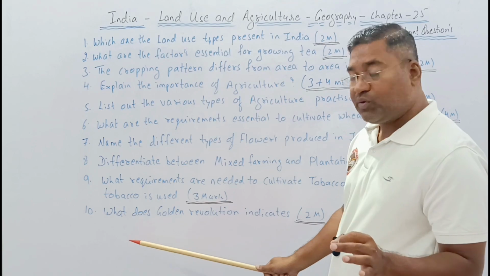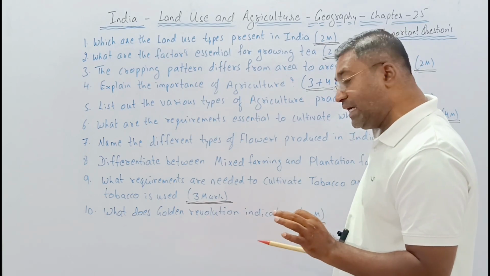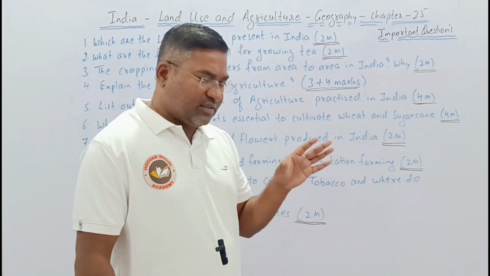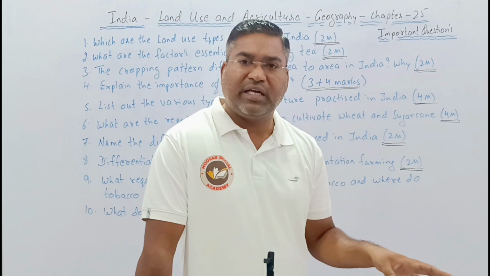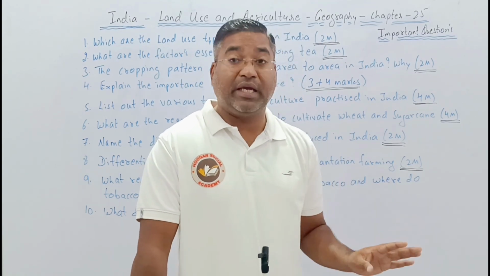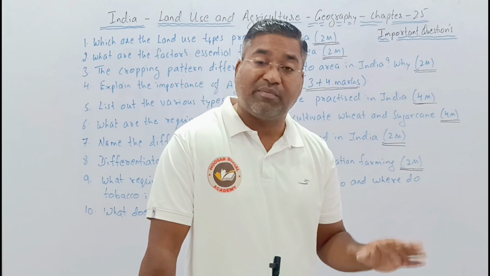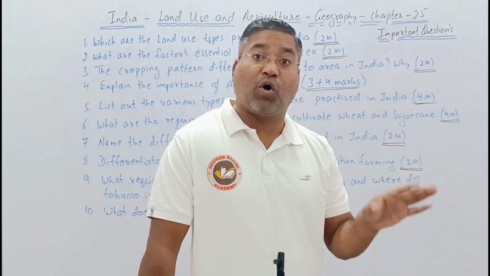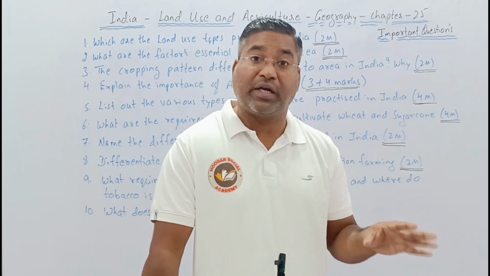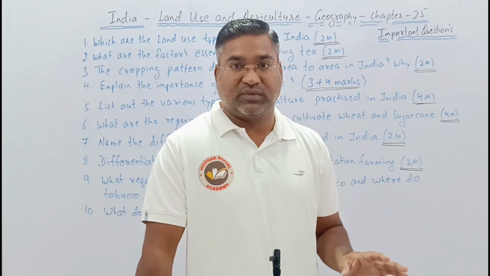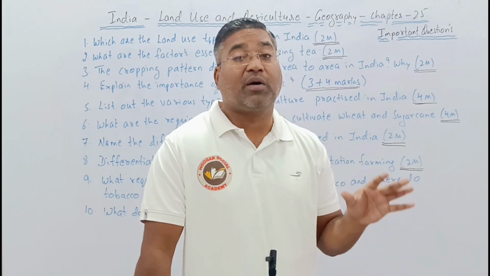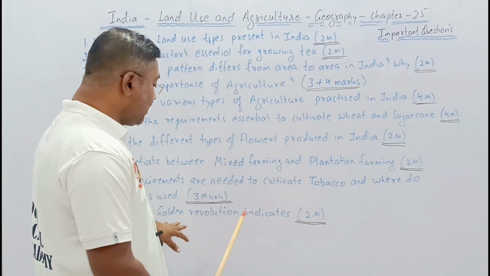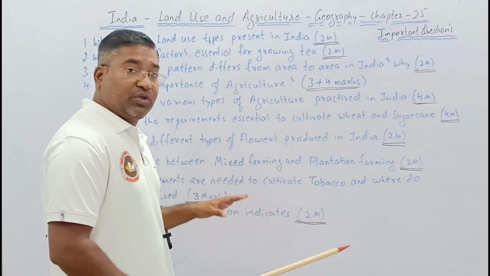And the last very important question: What does golden revolution indicate? We Indians were totally dependent on food crops. Today, apart from food crops, importance has been given towards mixed farming, and moreover towards horticulture and floriculture, which have brought a lot of changes in the agriculture sector. So here the question is, what does golden revolution indicate? Again, for how many marks? 2 marks it is asked.